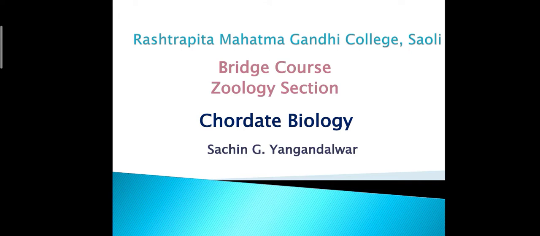This kingdom Animalia is divided into two subkingdom, that is non-chordate and chordate. The distinguished characteristic between non-chordate and chordate is that in non-chordate the notochord is absent, and in chordate the notochord is present. This is the main distinguished feature. Non-chordate include 10 phylum, and then after chordate include 3 phylum and 6 classes. So from today's video and in further videos, we will discuss some basic information about the chordate animal.